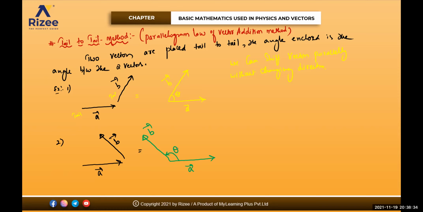Clear, beta? How 120 degrees? It is more than 90. Theta is more than 90. Theta is greater than 90, I can say. But it may be 120, it may be 130, it may be 140, anything. Isn't it? Okay.